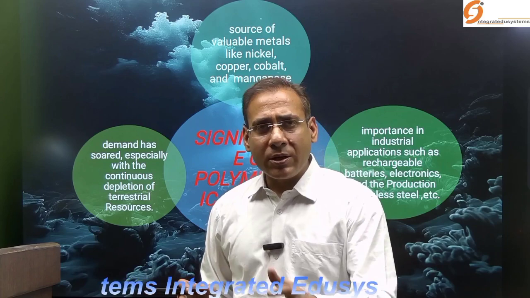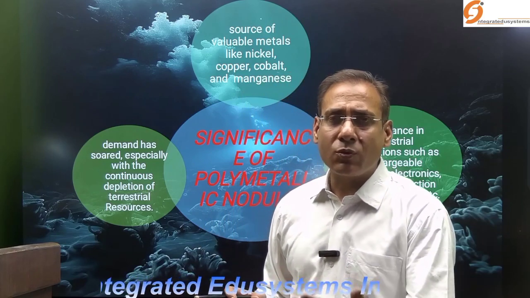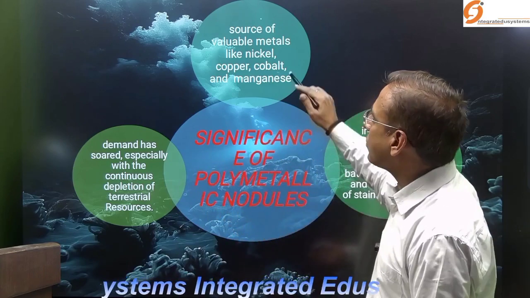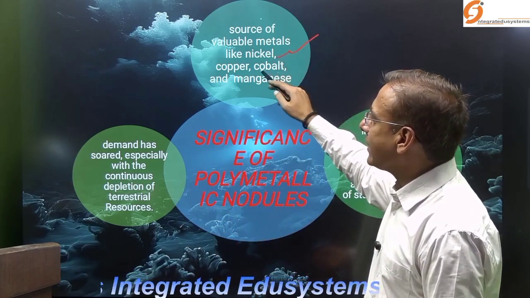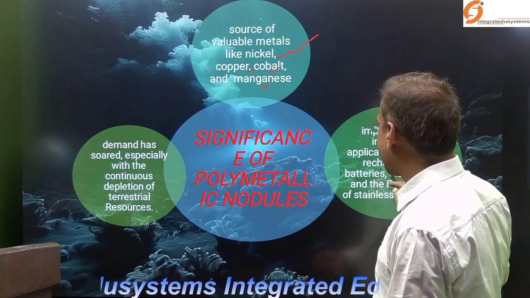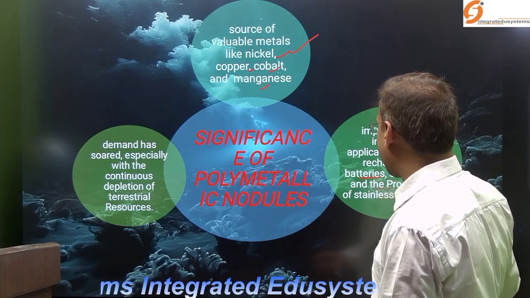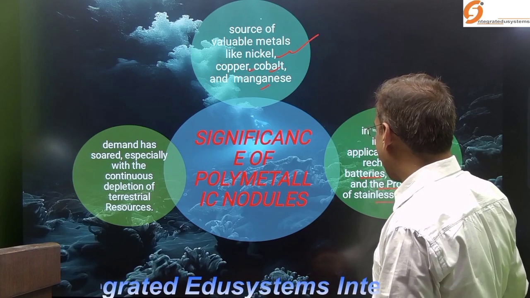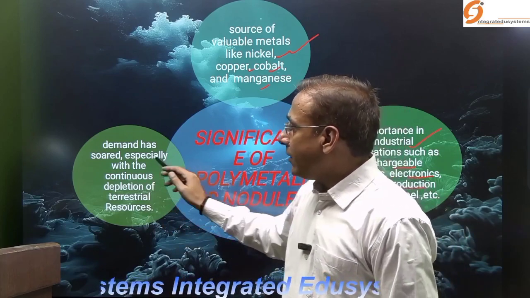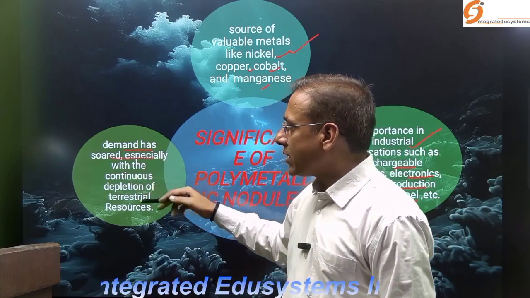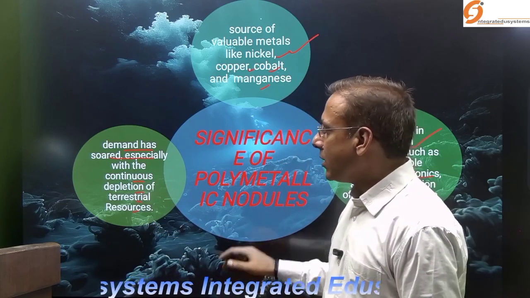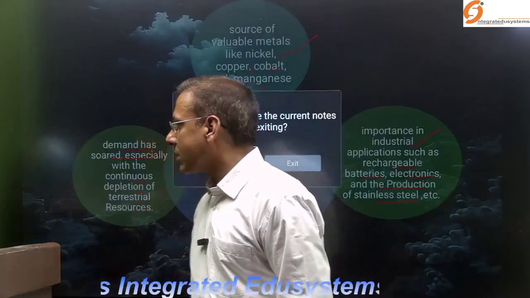So as countries have their EEZs, they are moving towards the ocean for marine resources, and this is a great source of valuable metals like nickel, copper, cobalt, having industrial applications. Rechargeable batteries and electronic equipment use them, and iron is used for the production of stainless steel. So there is a demand, especially because of continuous depletion of terrestrial resources from planet Earth. So there is a significance of the polymetallic nodules.